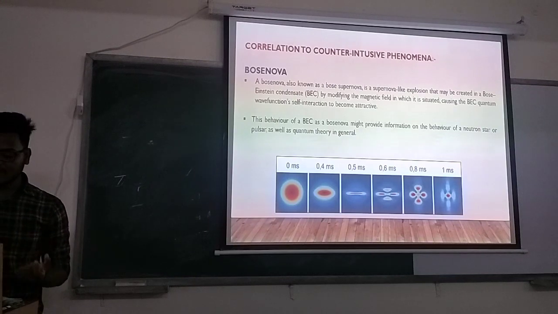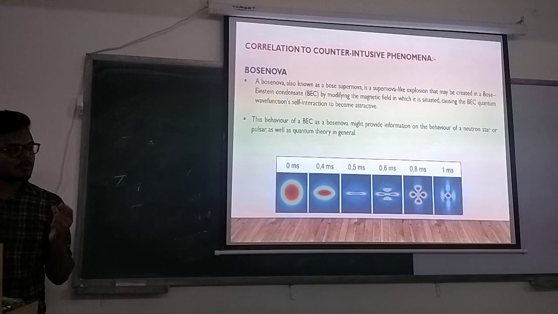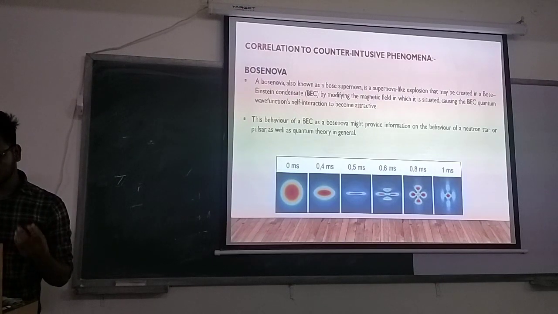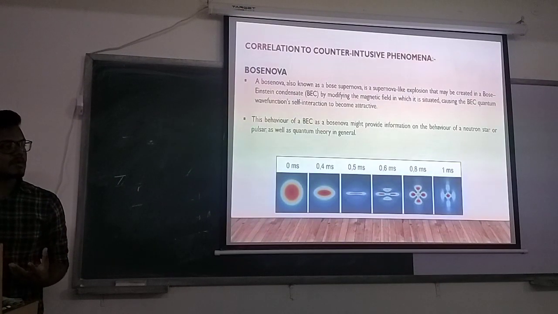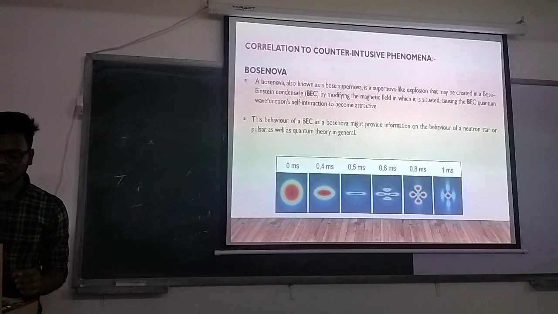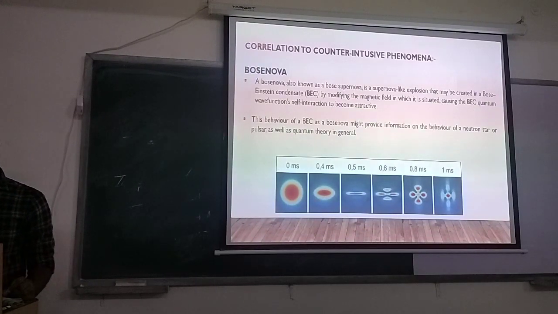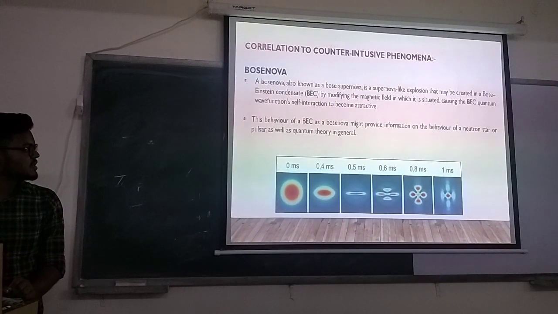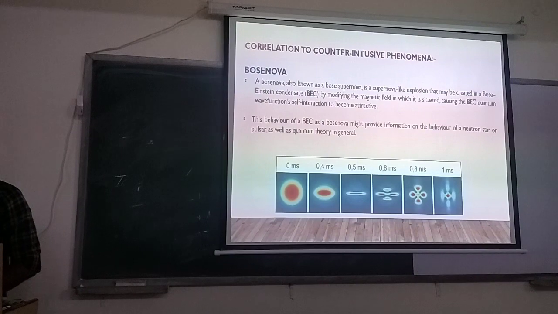When we turn the self interaction of the BEC from repulsive to attractive, the atoms clump together and suddenly disappear from the microscope. We can't detect them. Scientists believe that this behavior of BEC as a Bosenova might provide information on the behavior of neutron stars, pulsars, as well as quantum theory in general.